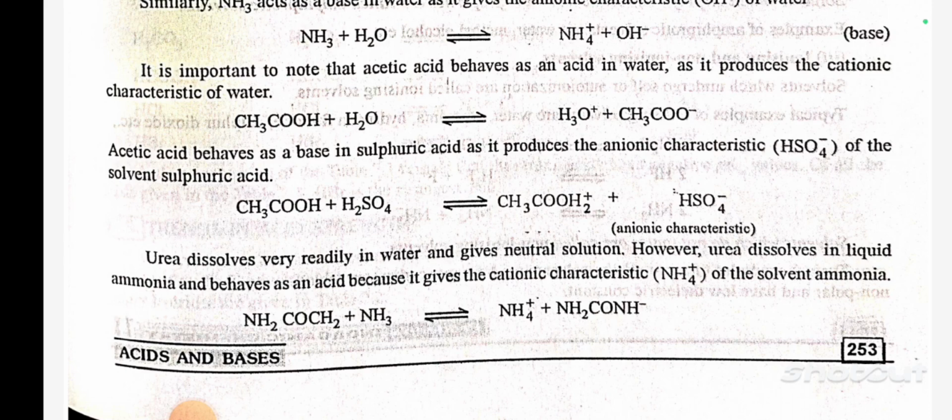Acetic acid behaves as a base in sulfuric acid as it produces the anionic characteristic HSO4- of the solvent sulfuric acid. CH3COOH plus H2SO4 gives CH3COOH2+ plus HSO4-. Urea dissolves very readily in water and gives a neutral solution. However, urea dissolves in liquid ammonia and behaves as an acid because it gives the cationic characteristic NH4+ of the solvent ammonia. NH2CONH2 plus NH3 gives NH4+ plus NH2CONH-.